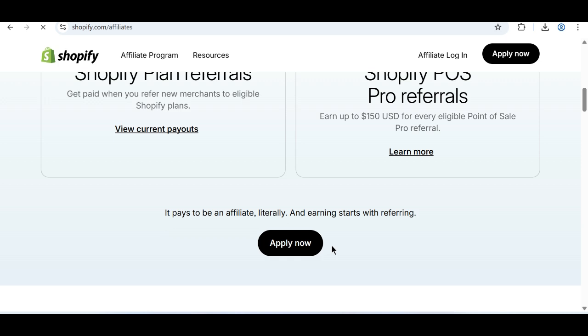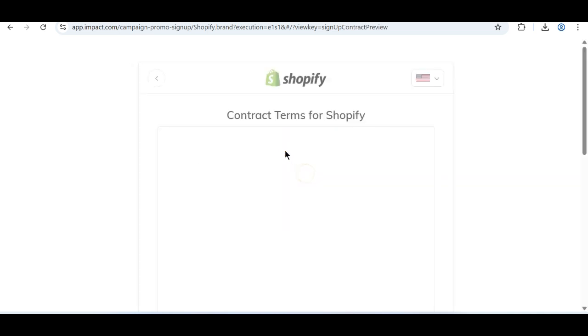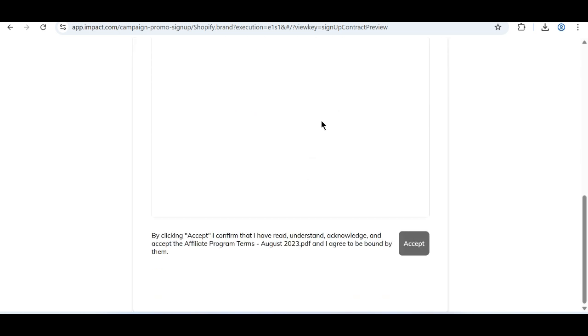Once you click on the apply now section, it opens the application page where I have to fill out information. As you see, this is working with impact.com. To work with impact.com, of course, you need to have an impact account, or if you don't have one, you have to sign up as well. So I need to click on sign up, and once I click on sign up, they bring me the contract terms for Shopify. I have to read through them.